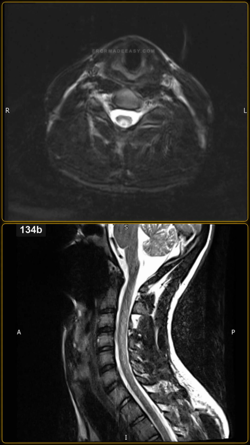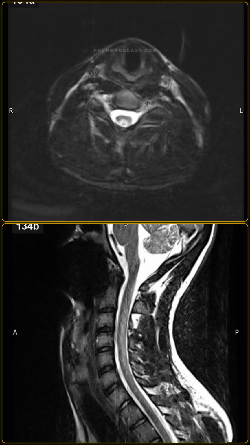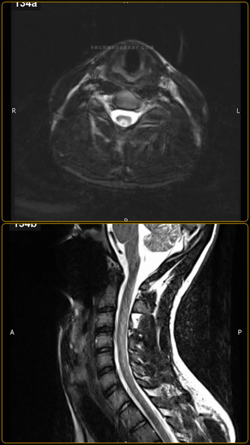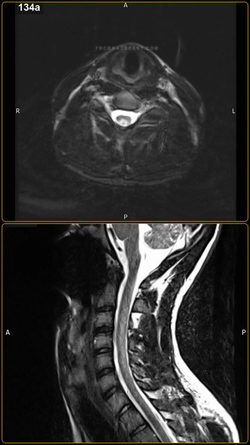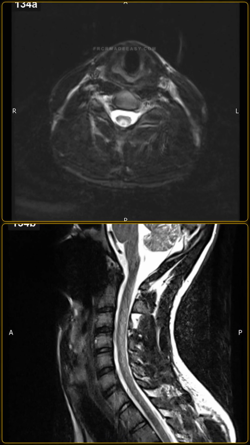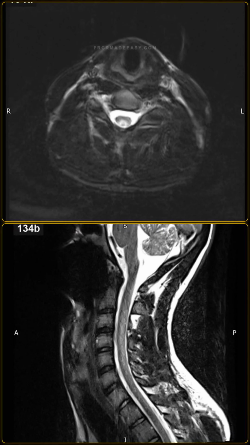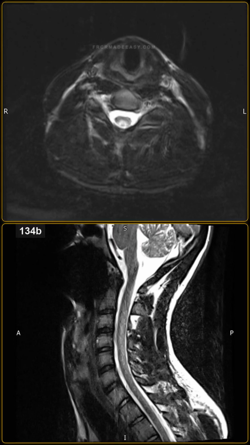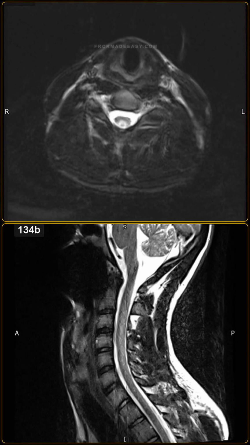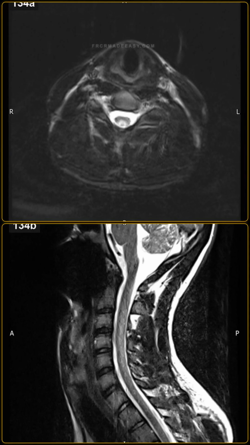Why are axial sequences critical when evaluating sagittal spinal cord hyperintensity, and what are the key practical tips? Axial spinal sequences are critical because sagittal T2 hyperintensity is nonspecific and can mimic transverse myelitis, cord infarct, or tumor. Localizing the signal to the posterior columns on axial views is the key step to narrowing the diagnosis to subacute combined degeneration. The pathognomonic inverted V sign or rabbit ears appearance of the dorsal columns is only visible on axial